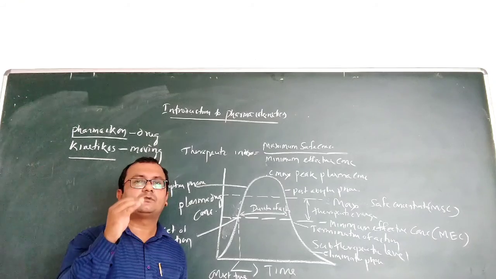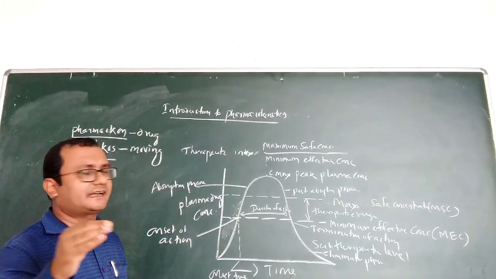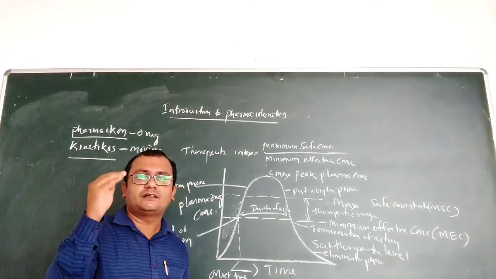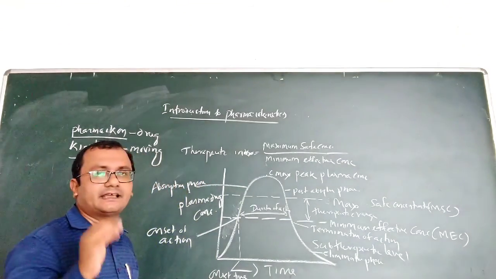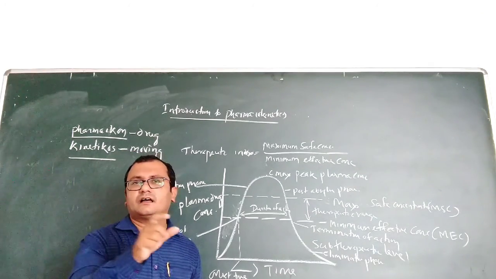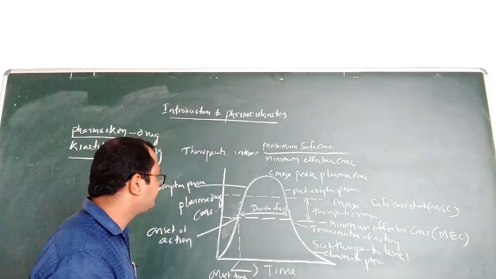And when we take the ratio of maximum safe concentration to minimum effective concentration, we call it the therapeutic index. The therapeutic index term is used many times for the calculation of different parameters, so you have to remember this.